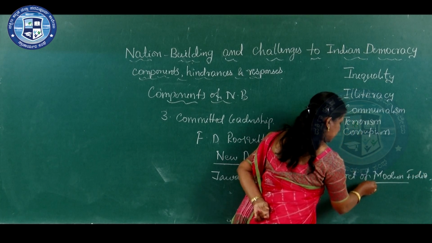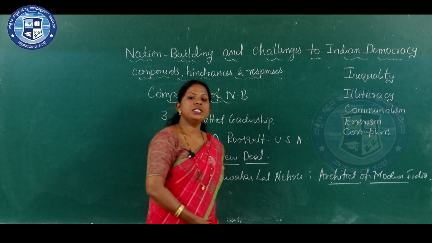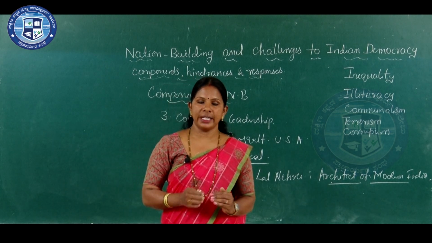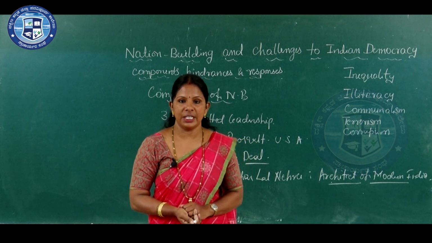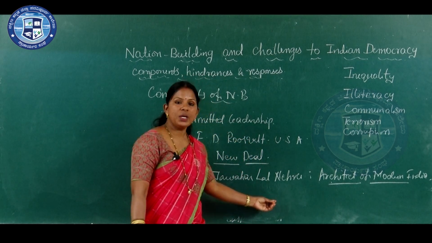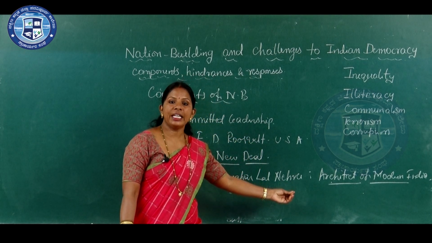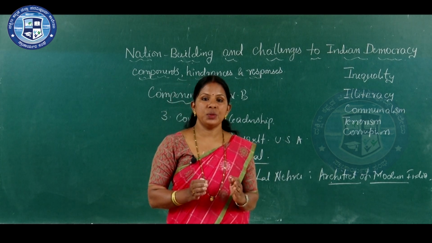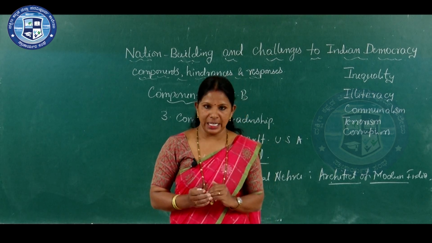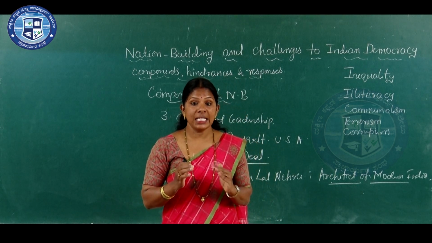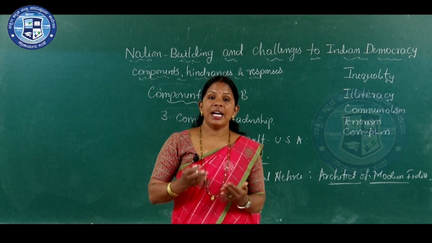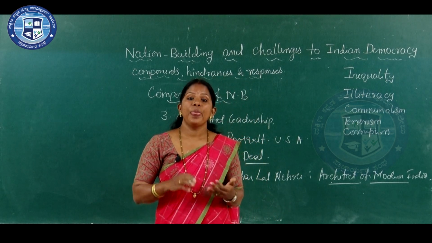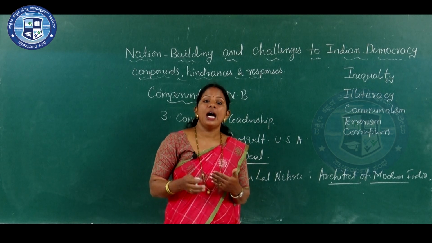It is important, sometimes a one mark question: who is regarded as the architect of modern India? Jawaharlal Nehru is regarded as the architect of modern India because Nehru introduced the 5-year plans in India. He introduced a planning system in India and also the socialistic form of government and also industrialization, all the concepts